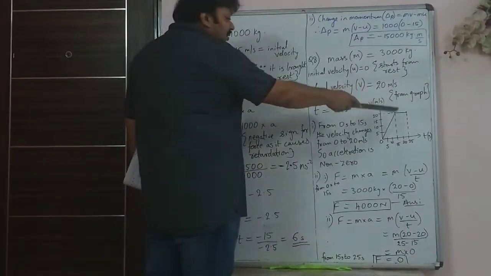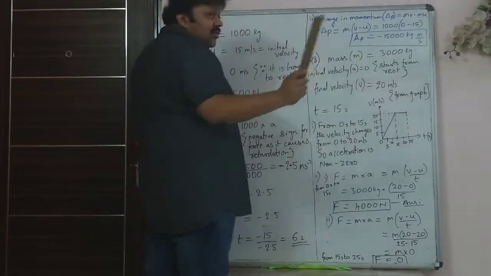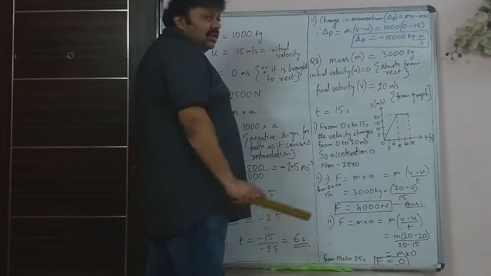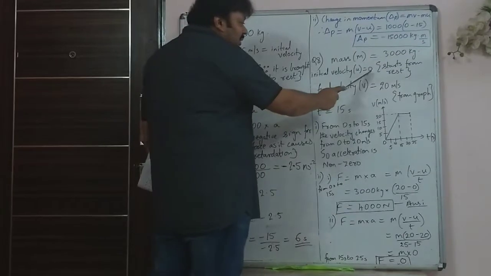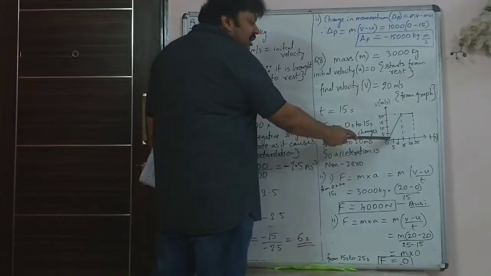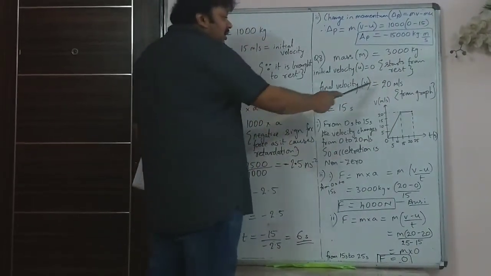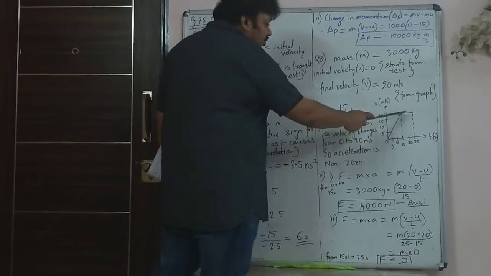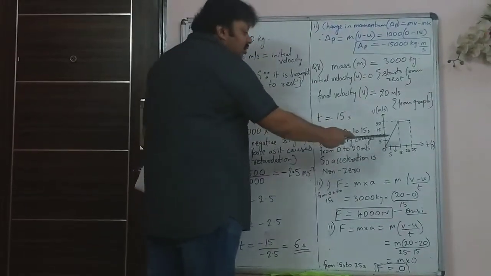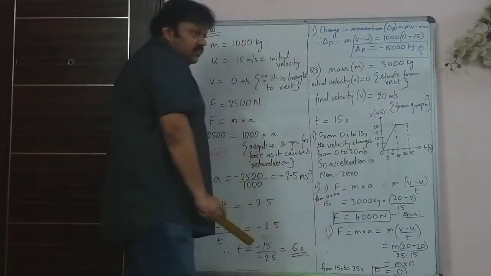So from this graph, the mass is given as 3000 kg. Initial velocity was 0 because the bus started from rest. And final velocity is 20 meter per second, and that took 15 seconds to achieve.